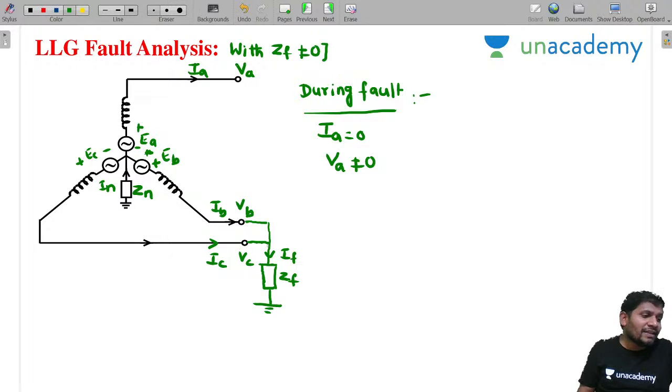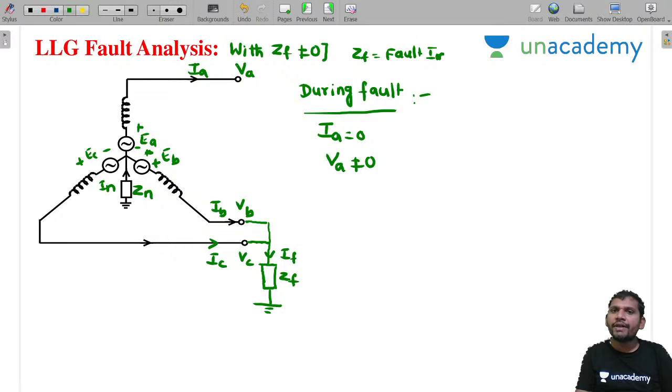If it is grounded through ZF, where ZF is the fault impedance.